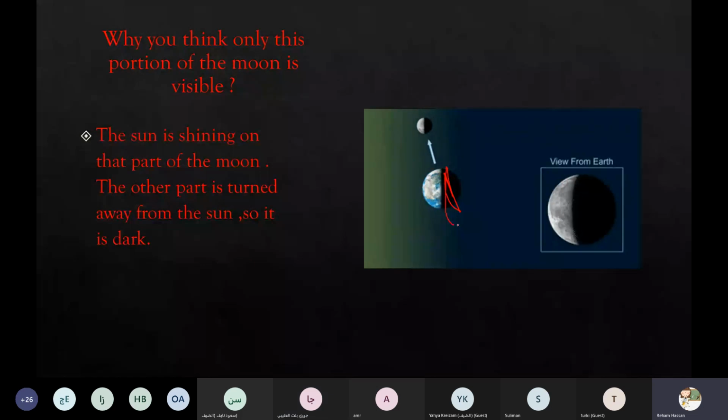This side of the moon, does the sun shine on it or no? It is dark, so does the sun shine on this part or no?